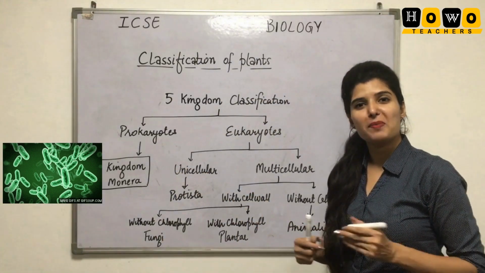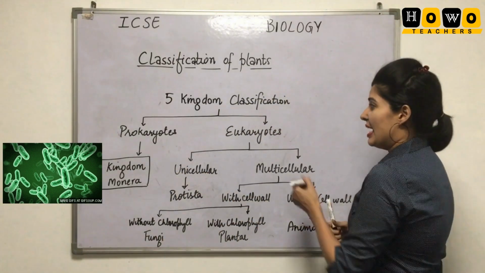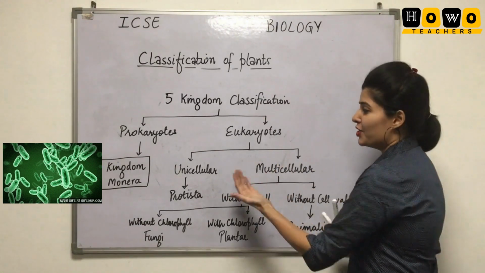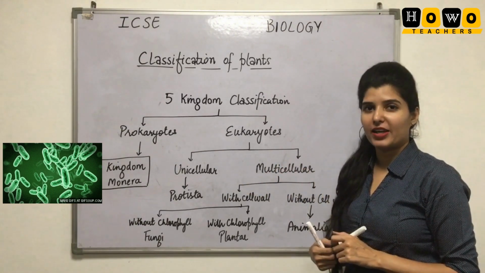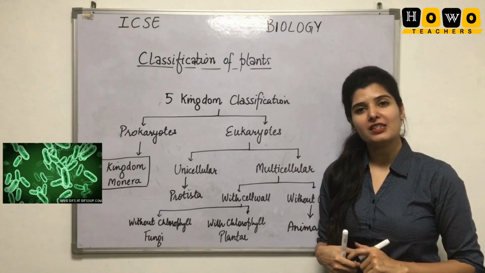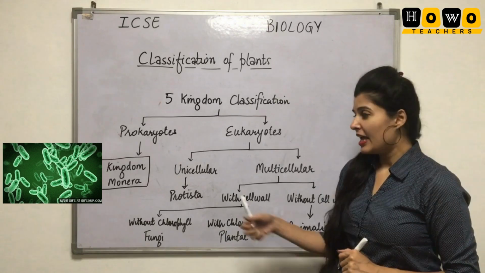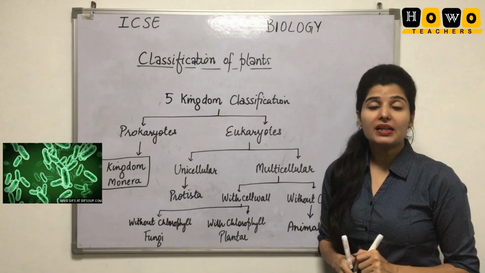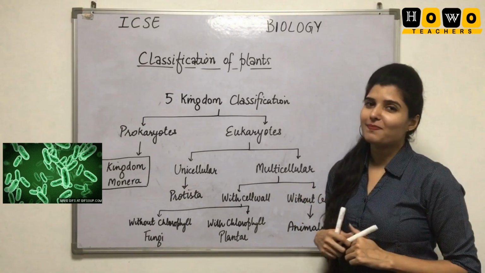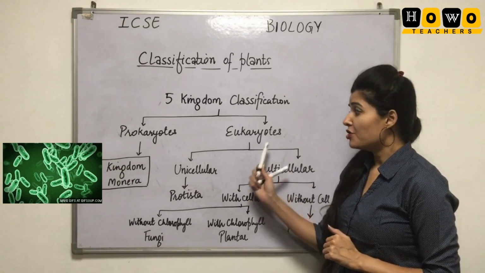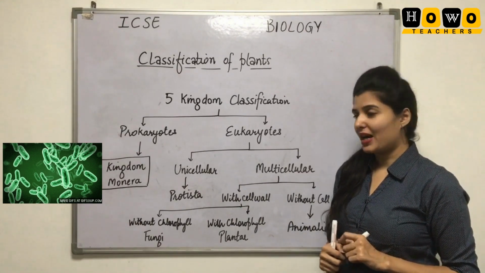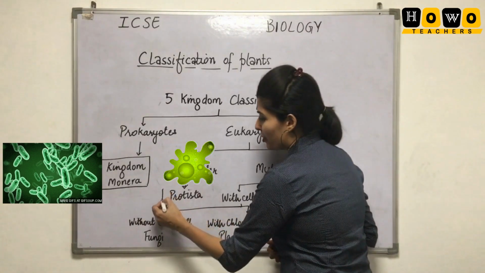This includes bacterial cells. Eukaryotic can be further divided into two parts, unicellular or multicellular. Students, if the organism is made of one cell or a single cell, it is unicellular. But if it is made up of many cells, we call it a multicellular organism. In case of unicellular organisms, the second kingdom that we have is the kingdom Protista.